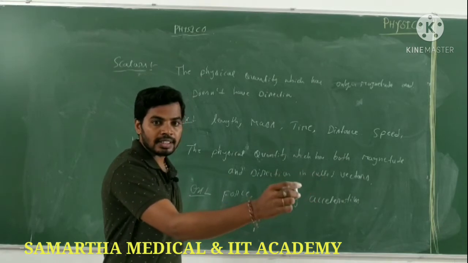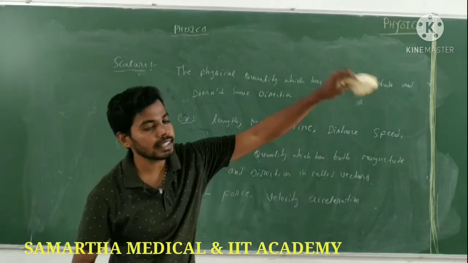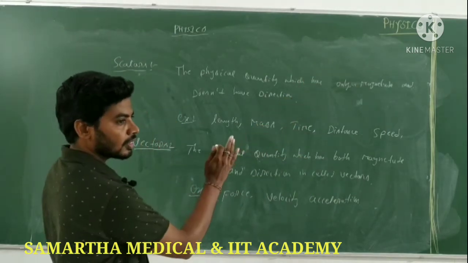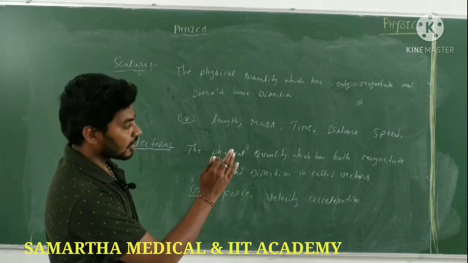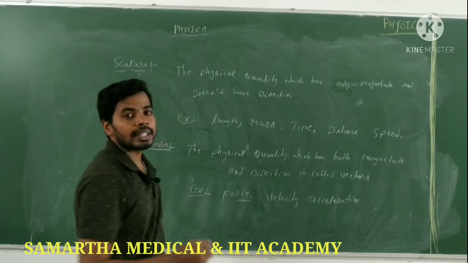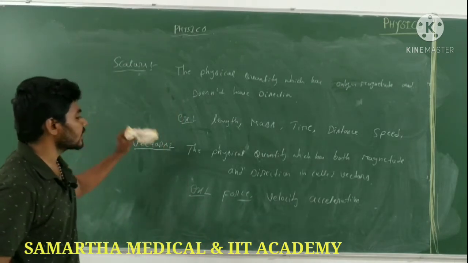I will strike one person with a 10 Newton force, then he goes in that direction. When he strikes a body in this direction with a 20 Newton force, then he goes in this direction. That's why force is also a vector quantity. Are you understanding? These are the scalars and vectors.